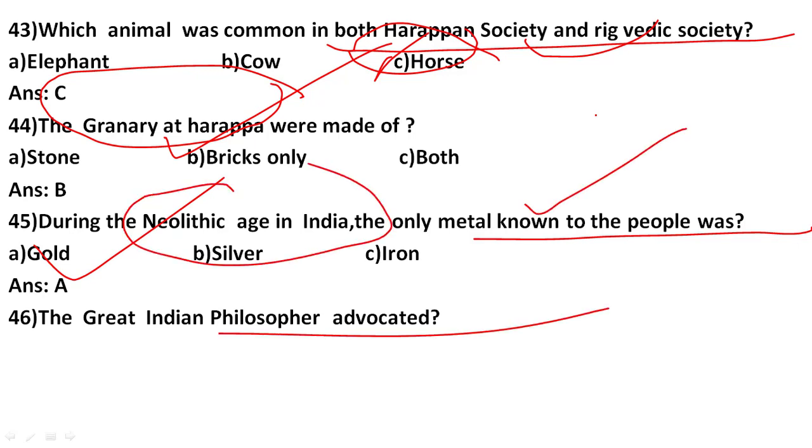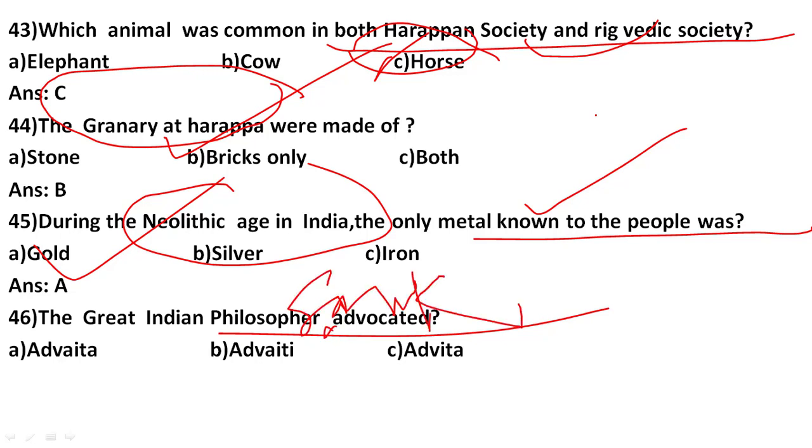The great Indian philosopher advocated, the great Indian philosopher, his name was Shankara. Sorry, I forgot to write the name here. Sankara, his name was Sankara. So Sankara, he advocated what? Advaita. So Advaita means the soul is the extreme power, and nothing is more important or beyond the soul of a human being. That was called Advaita, and this was the philosophy of the great Indian philosopher Sankara.